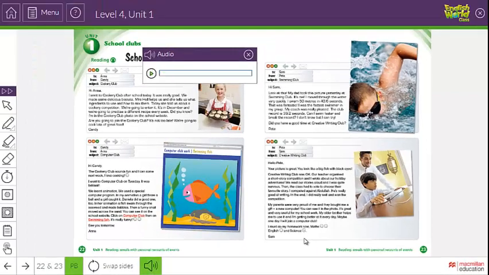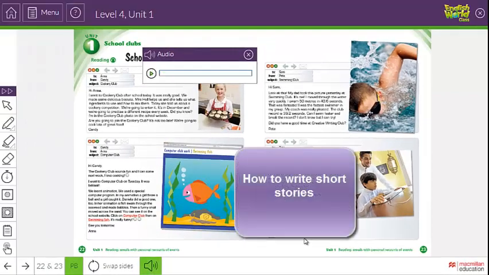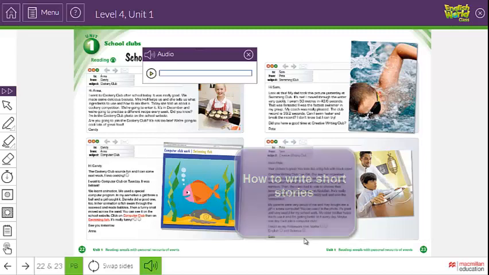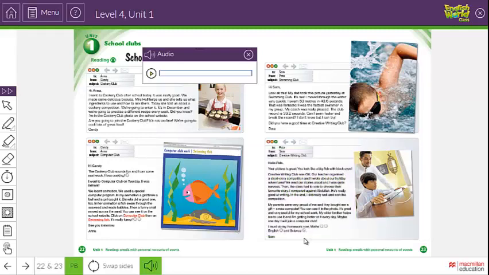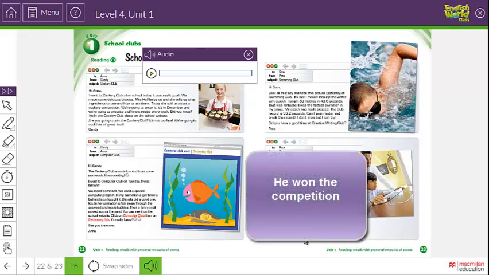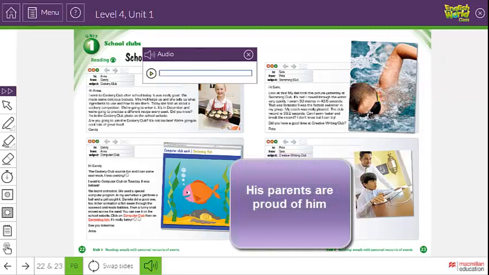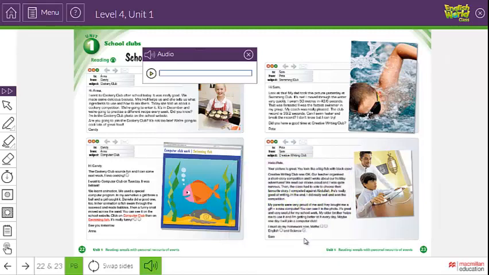Okay, after we listened to Sam's email to Pete, we learned that Sam learned how to write short stories, and he won the competition. He competed against Abdullah, and he won the competition, and his parents are very proud of him, and that is his time to do his homework. I need you to read carefully these 4 emails, okay? That is to enhance your reading.